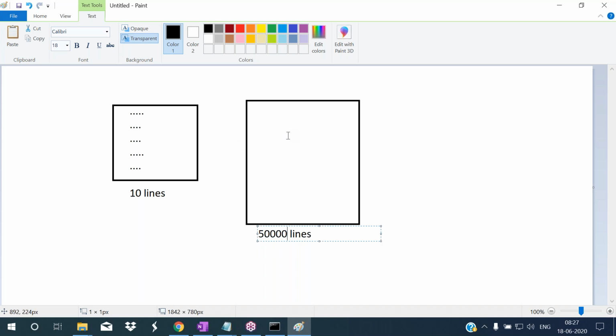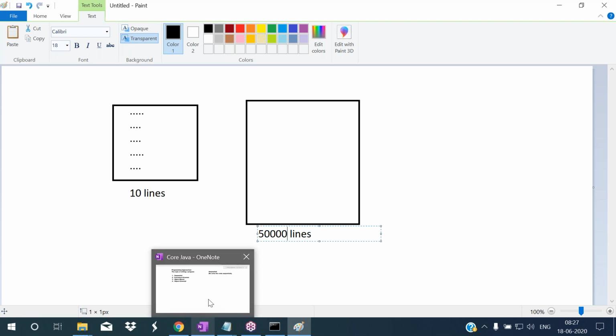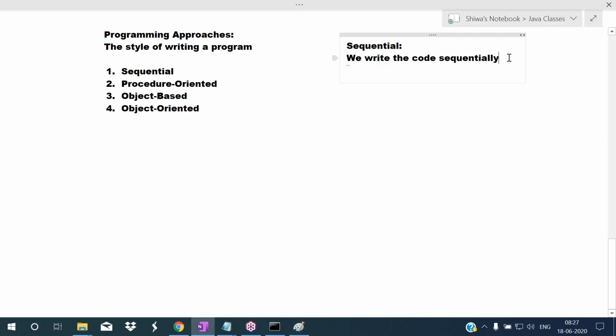What are the examples of sequential programming languages? The starting versions of COBOL, and Fortran. I'm not talking about the latest versions, only the earlier versions. In COBOL and Fortran, we write the code sequentially.